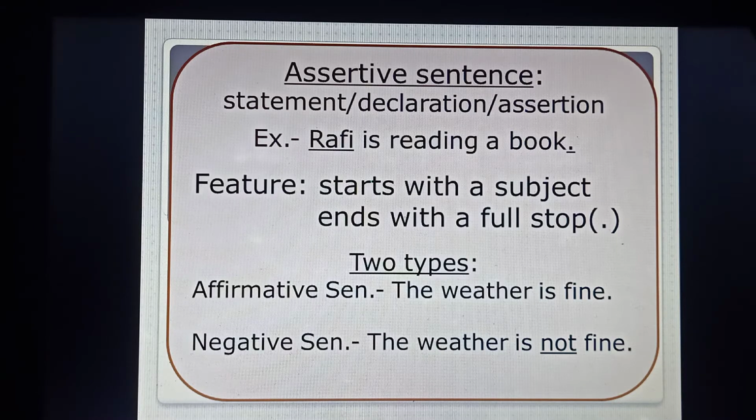An assertive sentence is of two types: affirmative sentence and negative sentence. See the example. The weather is fine. In this sentence, you don't find any no or not. But in the second example, the weather is not fine. Try to differentiate between these two sentences. In the first sentence, there is no use of no or not. But in the second sentence, there is the presence of not. So in an affirmative sentence, we don't find any no or not, but in a negative sentence, we find the use of no or not.